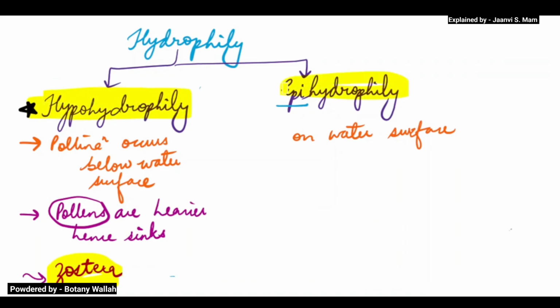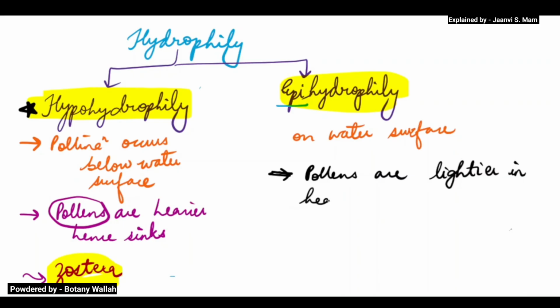Hypohydrophily and epihydrophily. Now in epihydrophily, what will happen here? Pollens are lighter in weight, hence they float. If pollen is floating on the surface, then what will happen? Now you see, I will discuss this. So the example here is of Vallisneria,